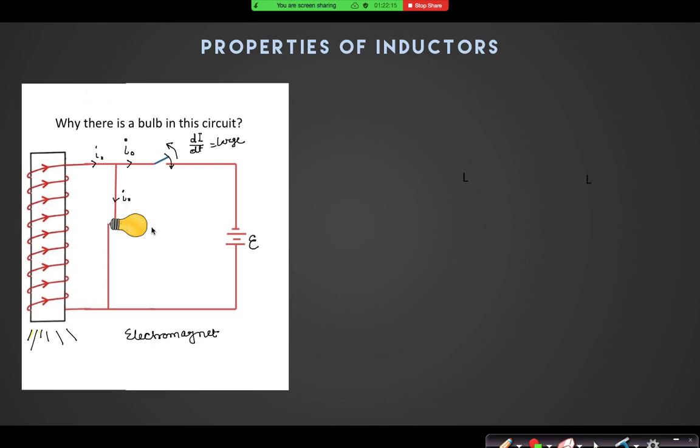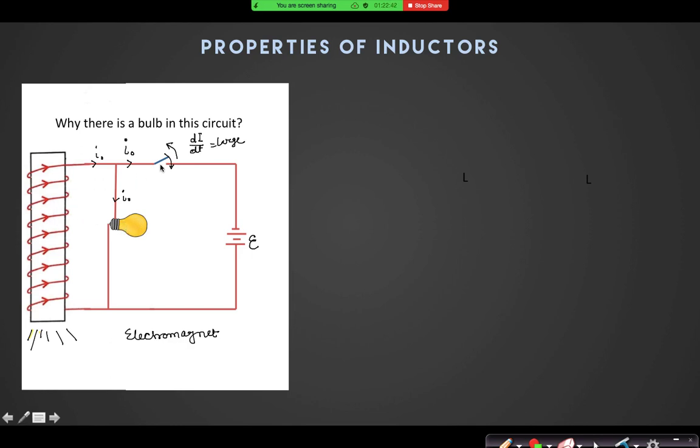There should be a very high resistance, not a very small resistance. If the resistance is small, then when the switch is closed, most of the current will pass through the resistance, and you will lose the strength of this magnet. So the resistance should be large, and for large resistance, this bulb is actually used.